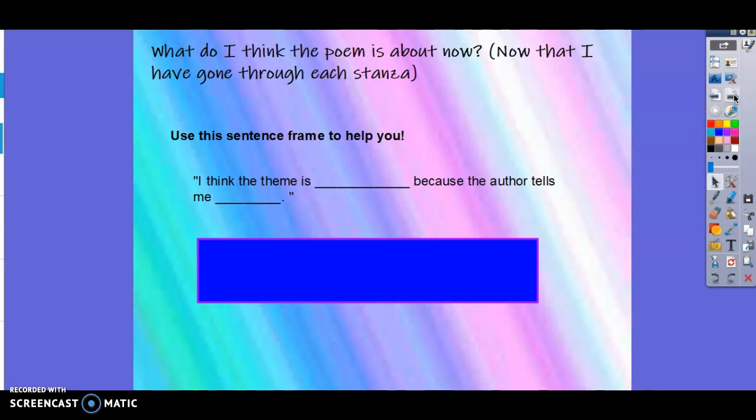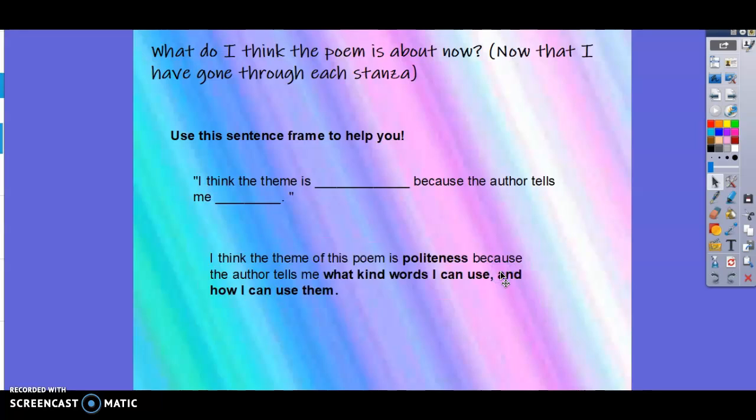So, you ready to hear what I said the theme was? I said, I think the theme of this poem is politeness because the author tells me what kind words I can use and how I can use them. You'll notice I used the sentence frame, I think the theme of this poem is, because the author tells me, and that helped me to really organize my thoughts. So you'll see I pulled information that I learned from the poem to help me prove that I think that theme is politeness. Just like everything we do, guys, we can't just say something. We have to be able to back it up with evidence. That's always very important. So let's try another one together.